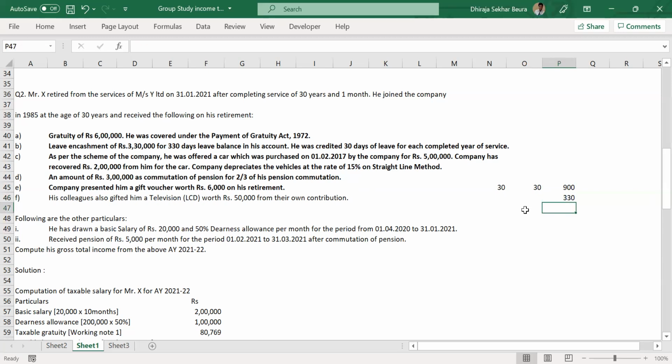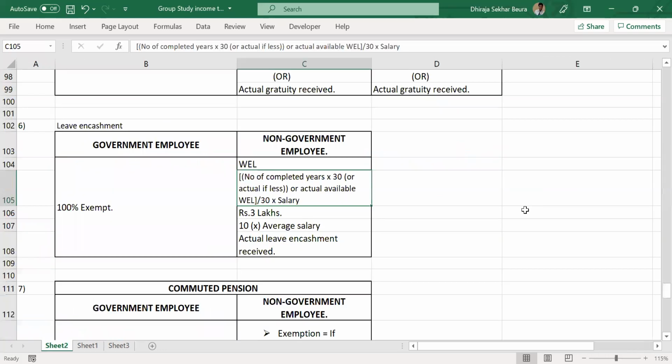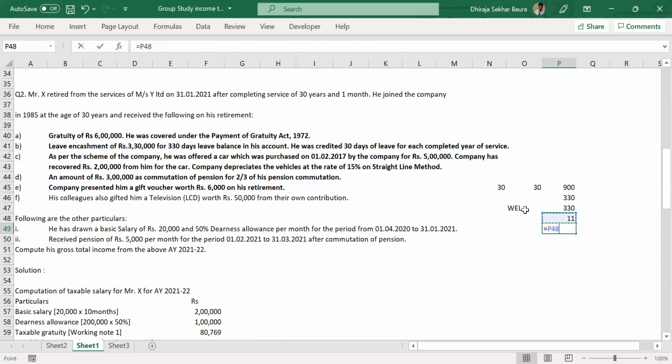Actual number available is 330. Now you take whichever is lower, that becomes 330. Make sense? Then you divide this by 30, that comes to 11. We are converting into months only, that's all we are doing. Then we multiply that with 20,000.